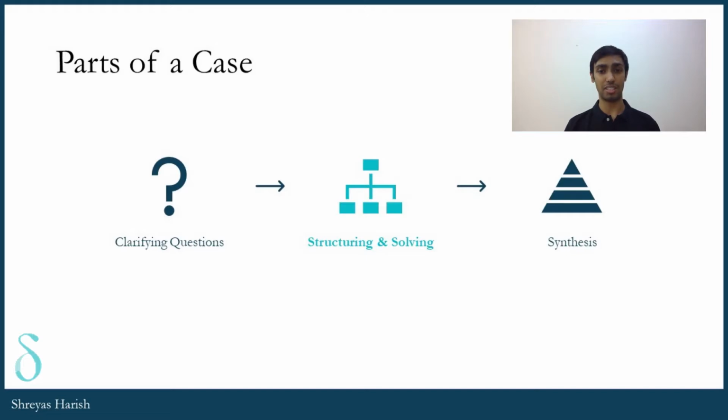The bulk of the case is in structuring and solving, where we have an objective at hand and we keep narrowing it down through our structures until we're finally able to arrive at a pinpointed solution. Now, this whole process of structuring and solving happens in a very cyclic manner. This cycle itself contains 4 steps.